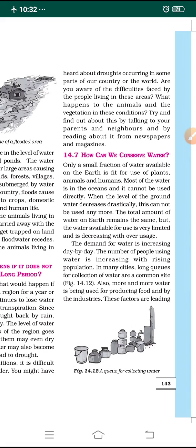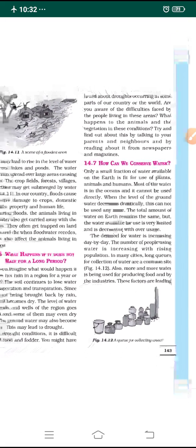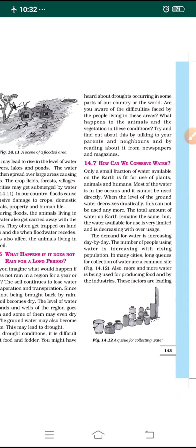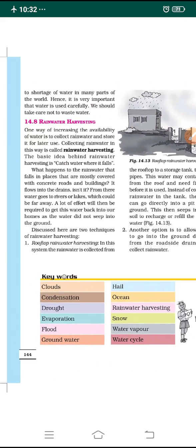That may lead to very serious problems. The production of food, factories and industries all need water, and these factors are leading to a shortage of water. So in many parts of our country and of our world, it is very important that water should be used carefully. We should not waste water. Such precautions must be taken because water is precious.